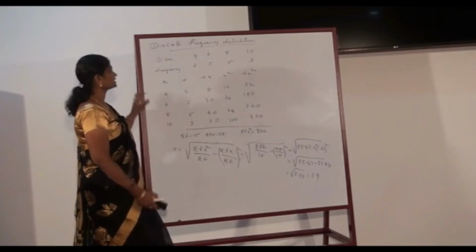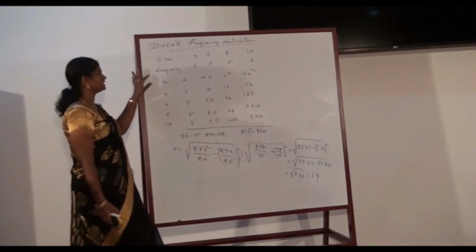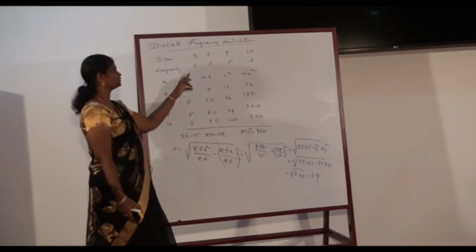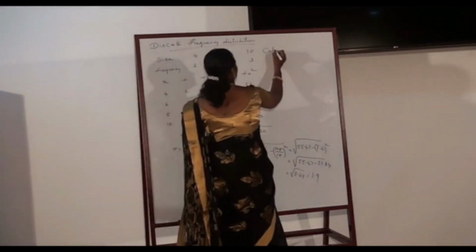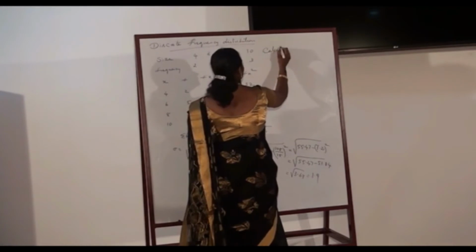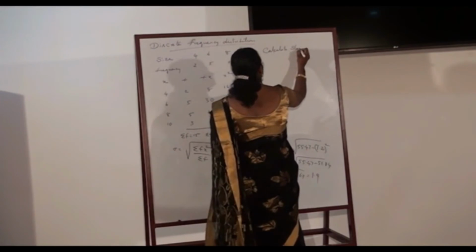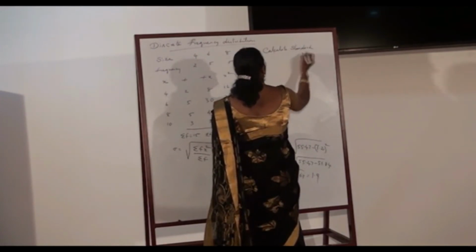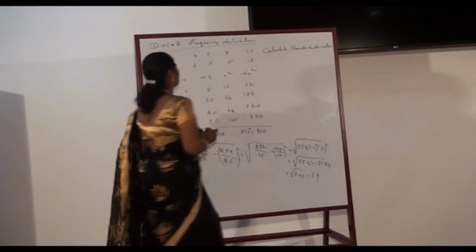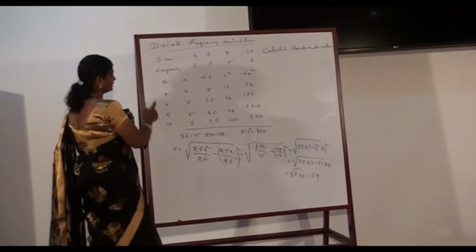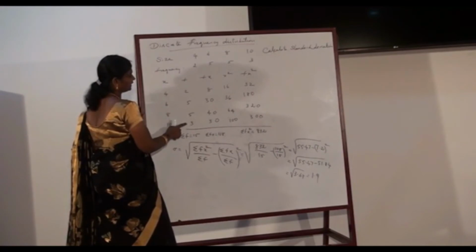Let us consider a discrete frequency distribution. The size is given to be 4, 6, 8 and 10 and the corresponding frequencies are given to be 2, 5, 5, 3. So we are going to calculate the standard deviation. So x is given as 4, 6, 8 and 10. Corresponding frequencies are 2, 5, 5 and 3.